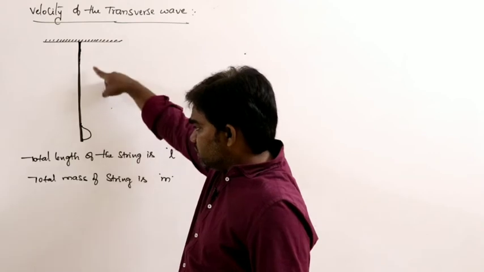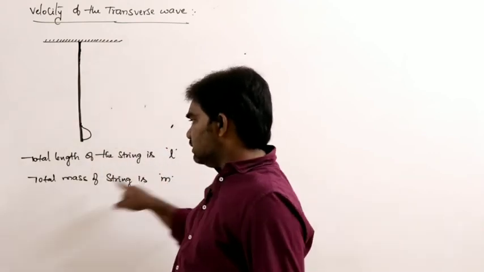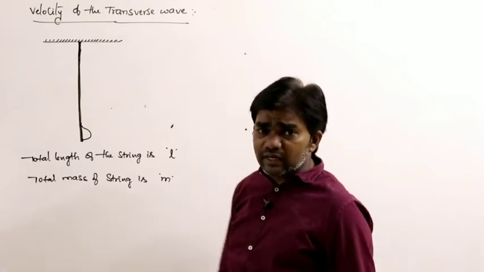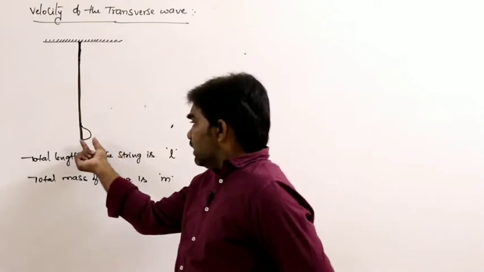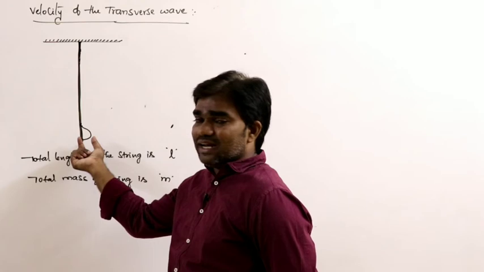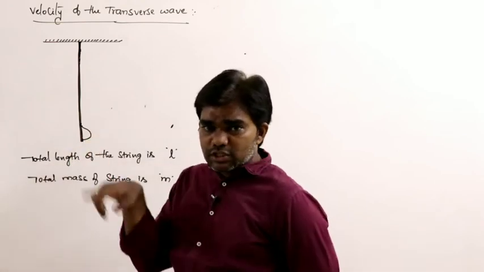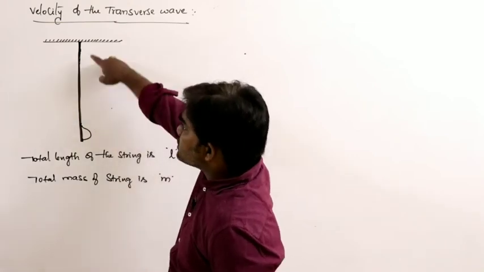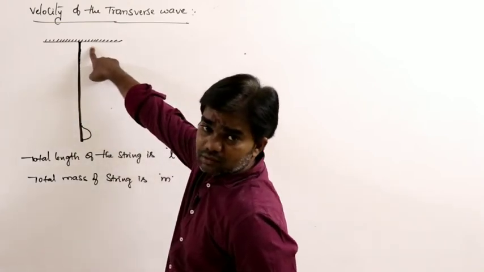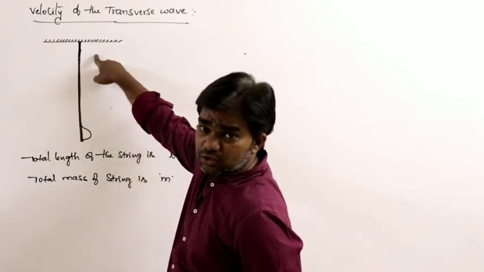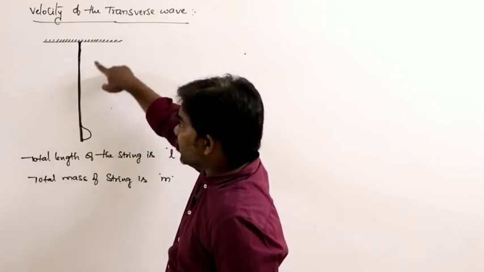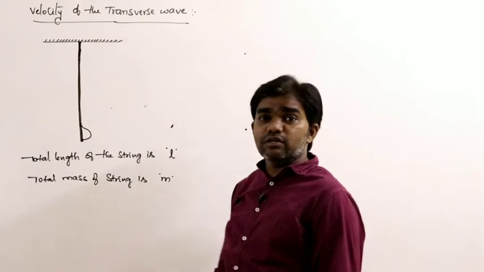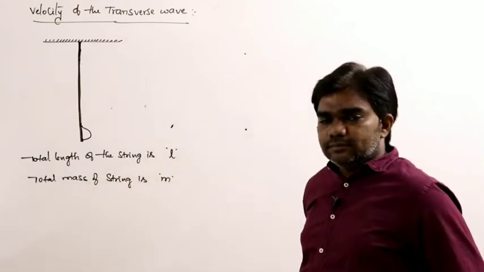The total length of the string is L and the total mass is M. With what velocity does the pulse reach the top, and what is the time taken? That we have to calculate.